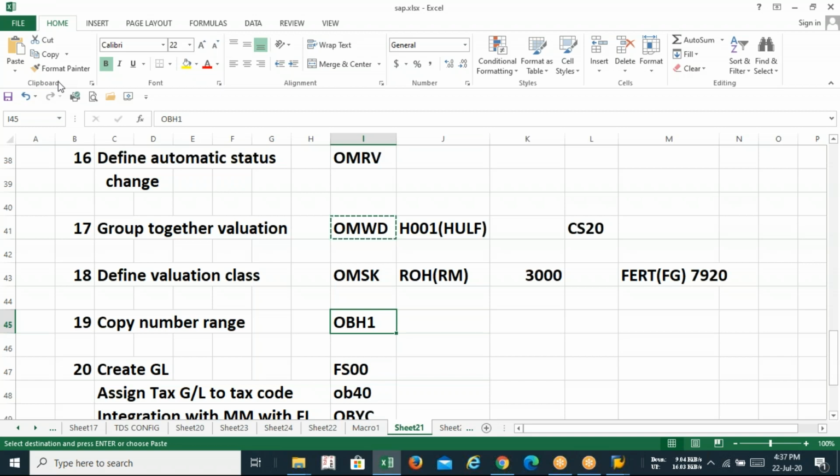Until and unless we create 3000, we are not able to create the material on our own. So we have to check. Anyway, definitely we should take care of it. But right now, the option is called copy number range, which is very vital. What is the meaning of number range?